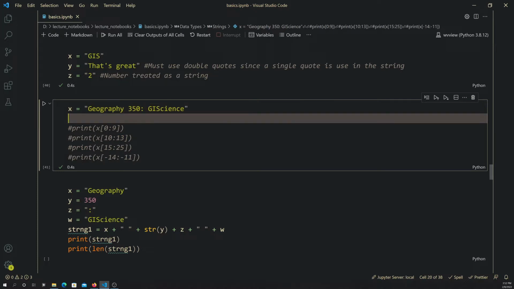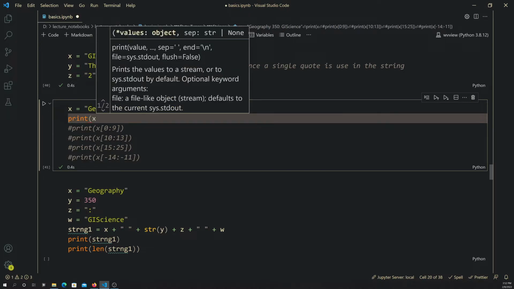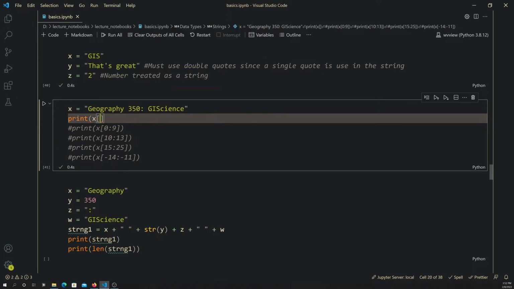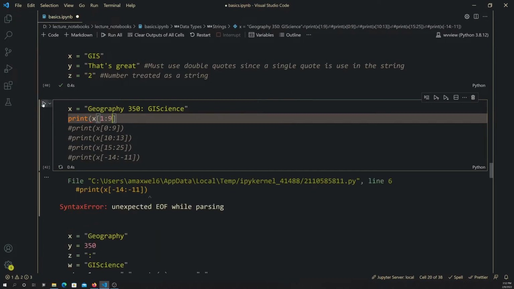So if I wanted to just pull out geography, what initially makes the most sense to me is you would do print x, and then you can put the range of positions you want in brackets here using this bracket notation. So that would be from position 1 to position 9. So let's print that and see what happens.